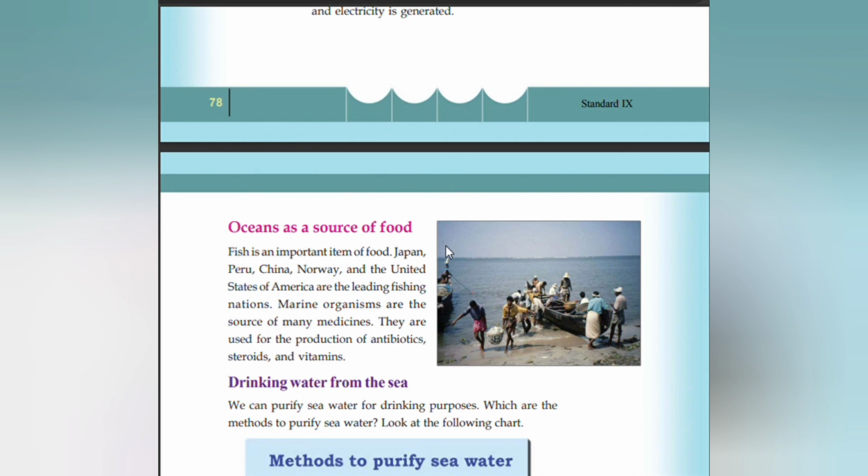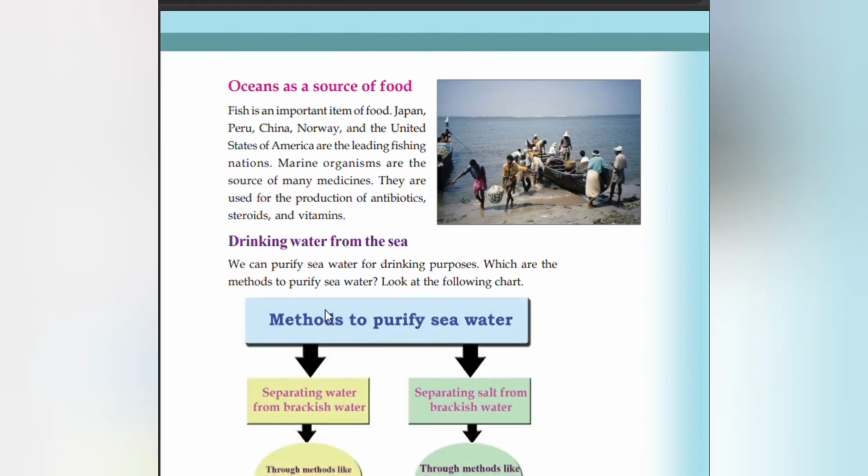Ocean as a source of food. Fish is an important item of food. Japan, Peru, China, Norway, and the United States of America are the leading fishing nations. Marine organisms are the sources of many medicines. They are used for the production of antibiotics, steroids, and vitamins.